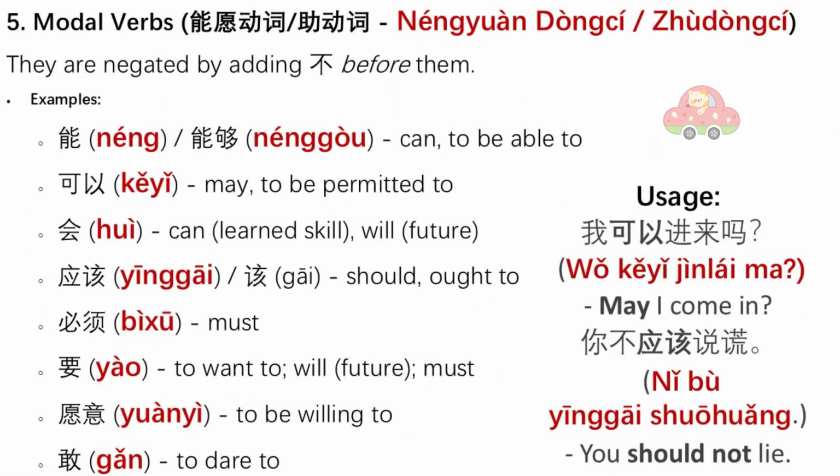Modal verbs, also called auxiliary verbs, express ability, possibility, necessity, or desire. They are placed before the main verb. They add a layer of modality, for example, can, should, must, want, to the main action. They are negated by adding 不 before them.